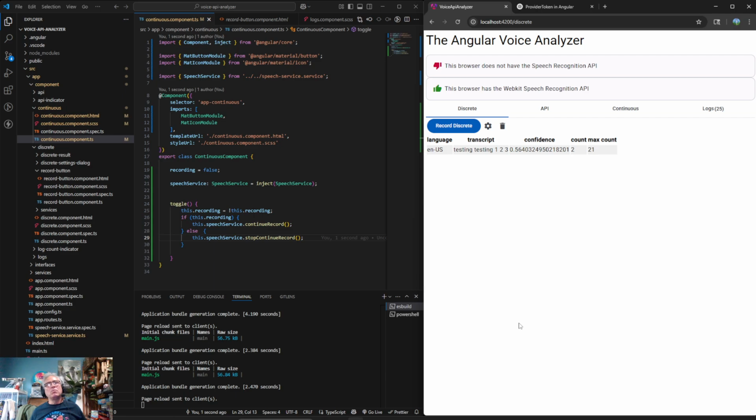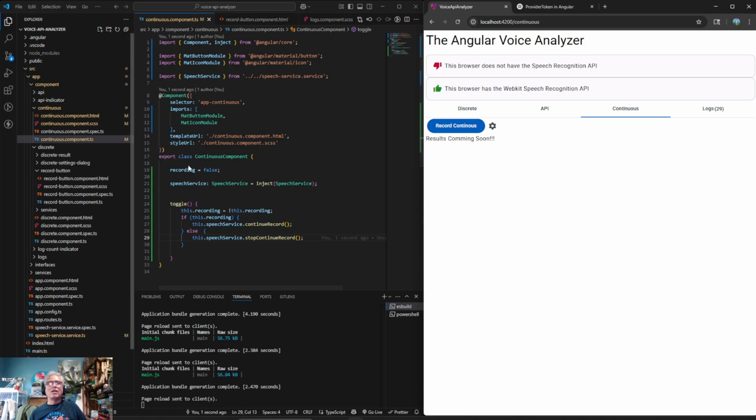But so tomorrow, what do I want to do? So tomorrow, I want to just start printing out whatever the latest result is on here. And I think this thing needs to be listening to a signal, and I don't know how it will know. I don't think I want discrete picking up continuous stuff.